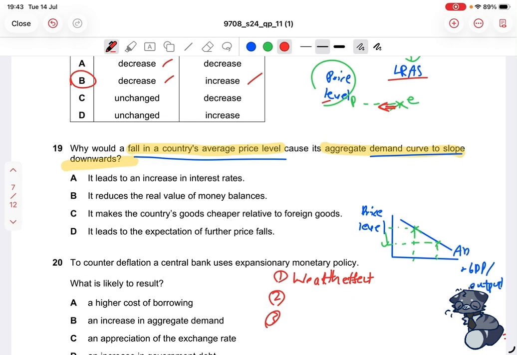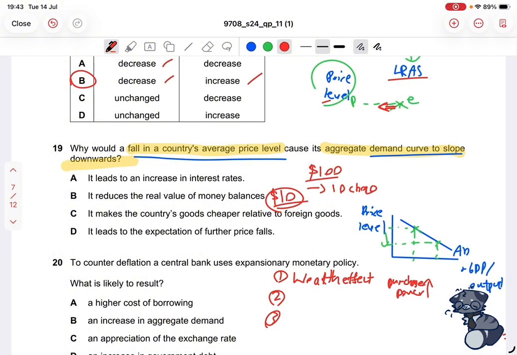So if the price of goods falls, that means your purchasing power increases. Now, what does that mean? Well, for example, if you have an income of $100, and let's say that a piece of chocolate is sold for $10. And you are a person who really likes chocolates, so you spend all your income on chocolates all the time. So if one bar of chocolate costs $10 and you have $100, then you can buy 10 chocolate bars.